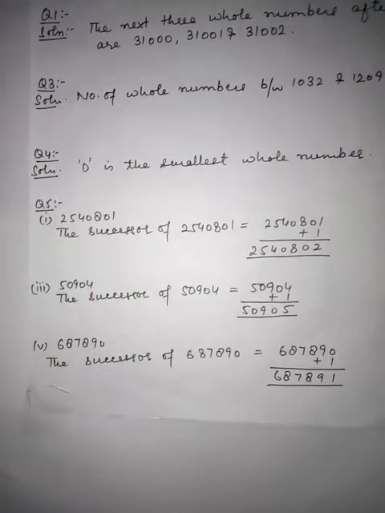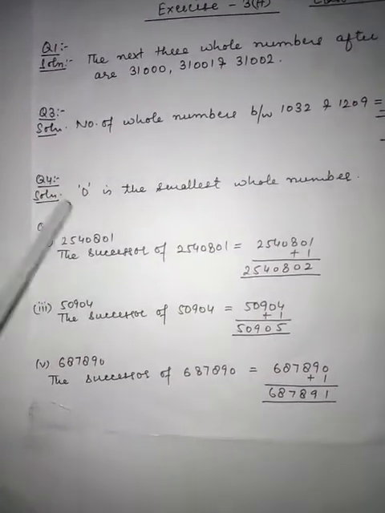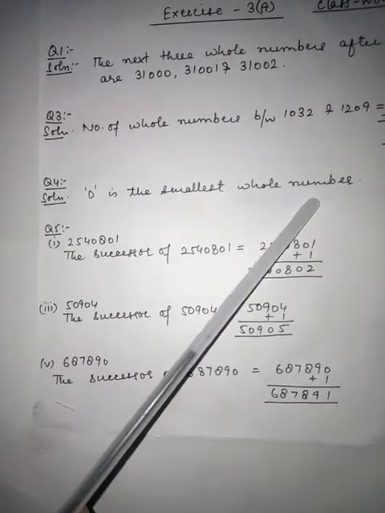Now we have question number 4: which is the smallest whole number? As you all know, 0 is the smallest whole number.